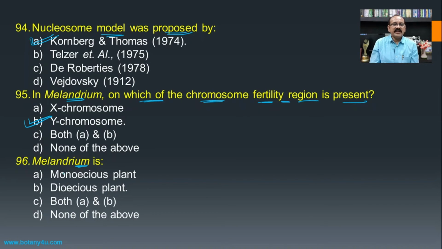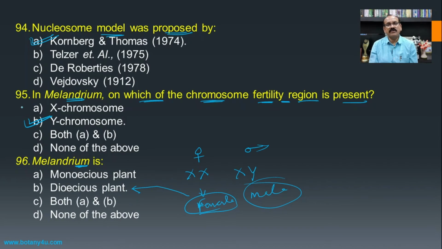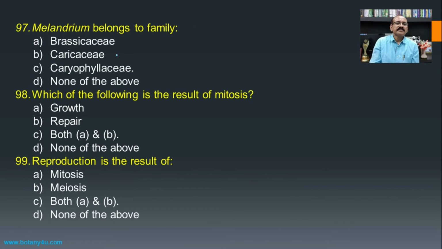Then in Melandrium, if we see the XX and XY condition, this is the female one and this is the male one, it indicates that the female plant and the male plant are different. If the male and female plants are different and separate, then this condition is known as the dioecious condition, and hence the Melandrium plant is a dioecious plant. Then Melandrium belongs to family Caryophyllaceae, you should remember this one.